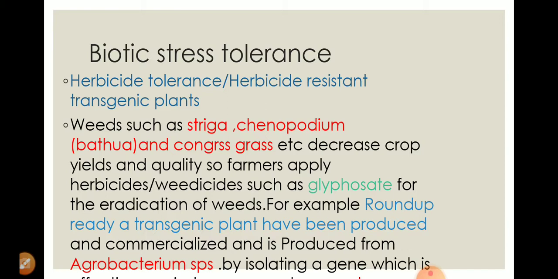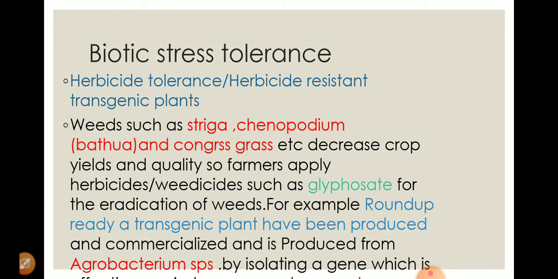Some common examples of weeds are Striga and Parthenium. Parthenium is also known as carrot grass or Congress grass. These are certain weeds which compete with the crop plants. So what does a farmer normally use? Normally a farmer uses a weedicide or herbicide named glyphosate.